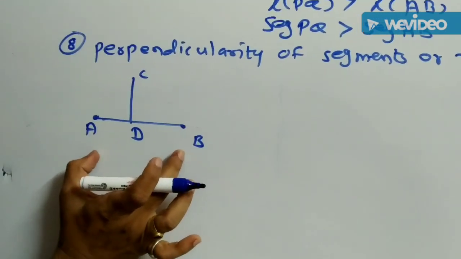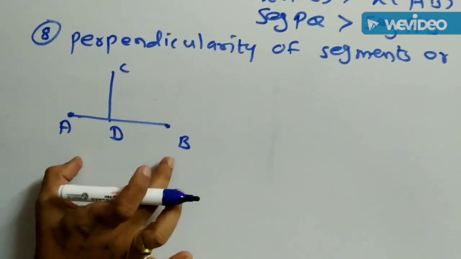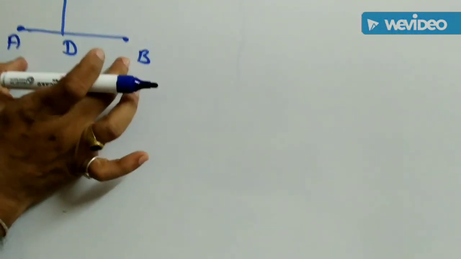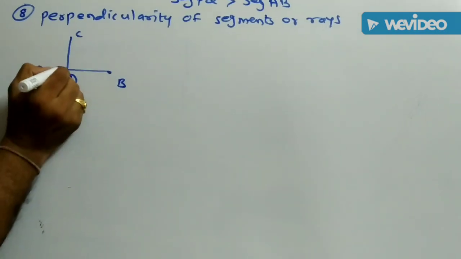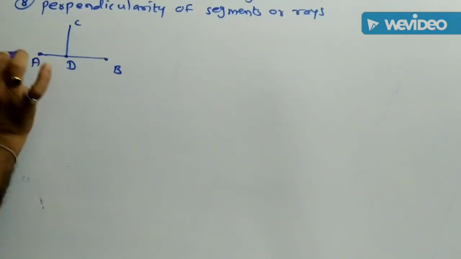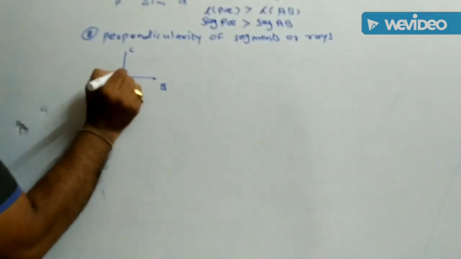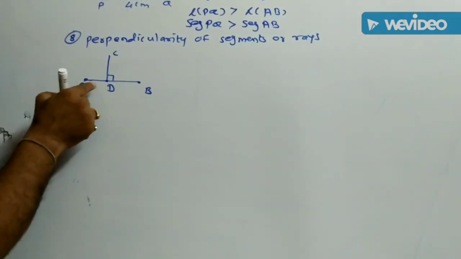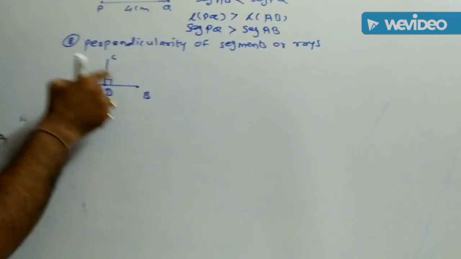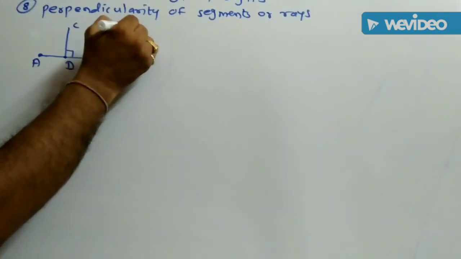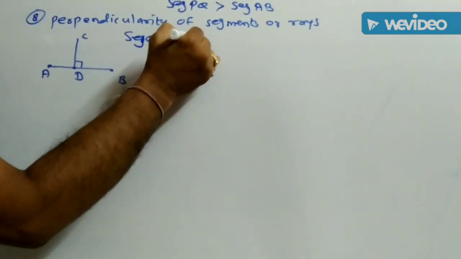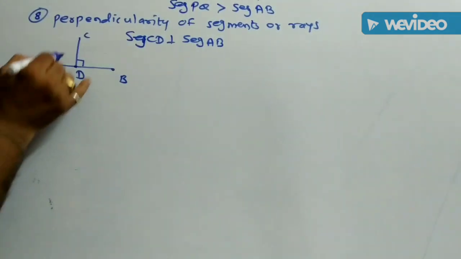If segment AB and segment CD are given, and point D is on the segment AB and it makes an angle of 90 degrees with the segment AB, then we can say that segment CD is perpendicular to AB.